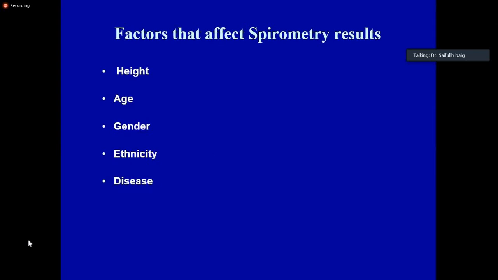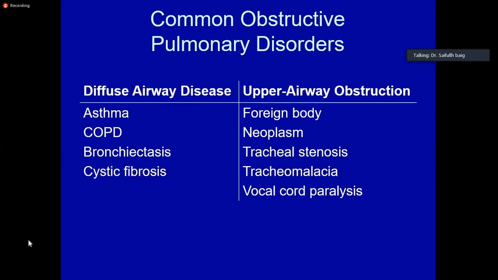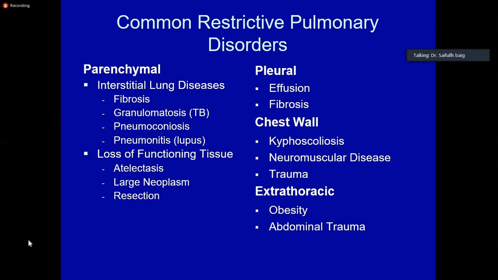Height, age, gender, and ethnicity affect spirometry results, so they should be measured and fed in. Common obstructive pulmonary diseases are asthma and COPD. Common restrictive diseases include interstitial pulmonary fibrosis.